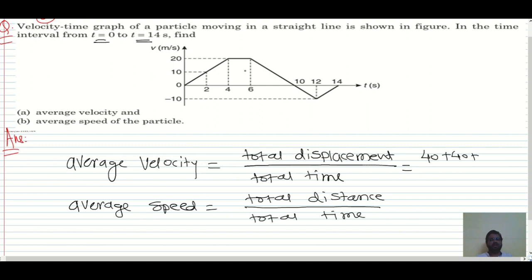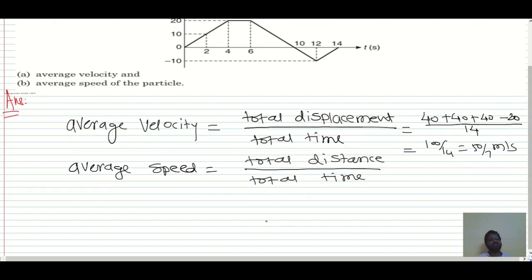Plus, here also half base into height, 6 into 10, 40 again. Minus half base into height, this is 2 and this is 10, so it will be 20, divided by the total time, which is 14 seconds. So whatever it is now, it is 100 divided by 14, which is 50 by 7 meter per second.